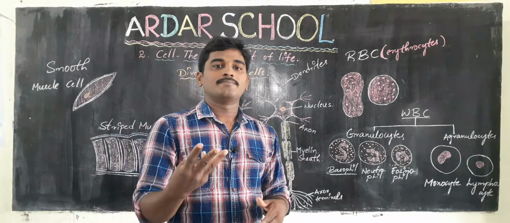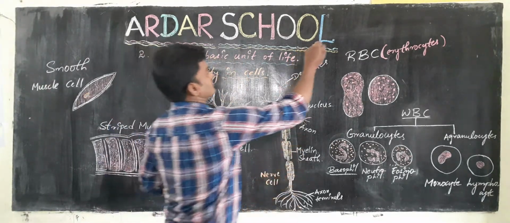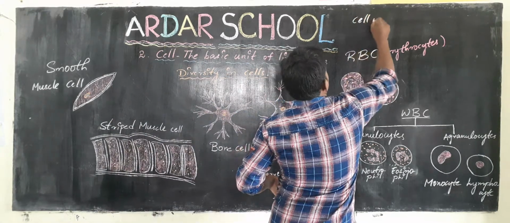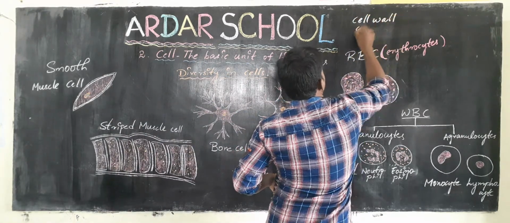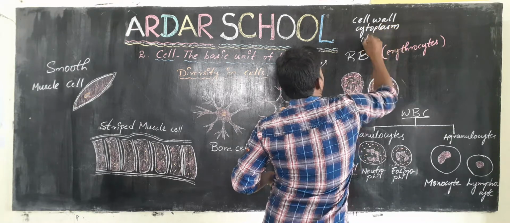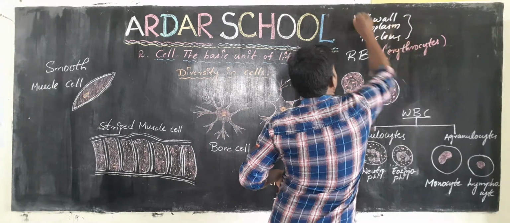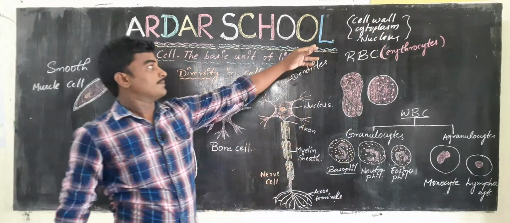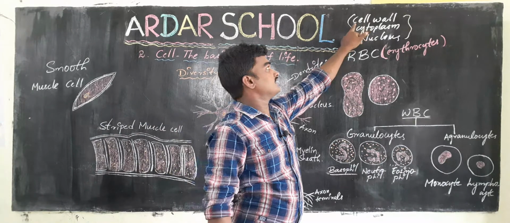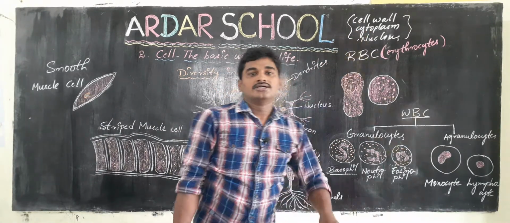The three major and important parts of a cell are cell wall, cytoplasm and nucleus. The three major important parts of a cell are cell wall, cytoplasm and nucleus.